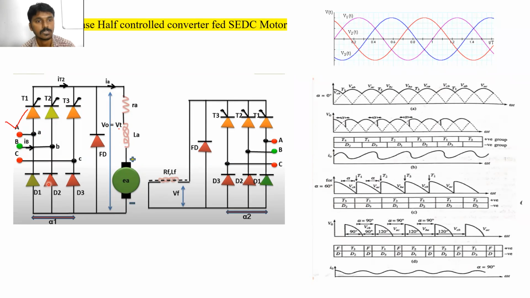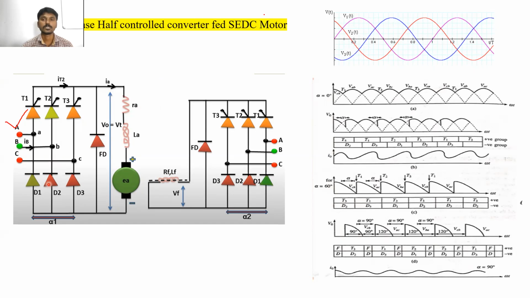Here we are not doing any controlling at the field side, because we are controlling the speed by using the armature voltage. So by controlling the armature voltage, we can control the speed of the DC motor.